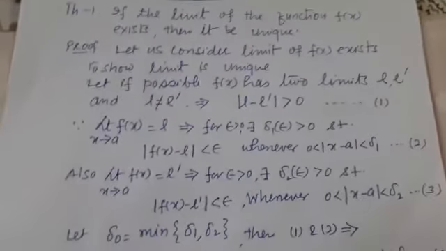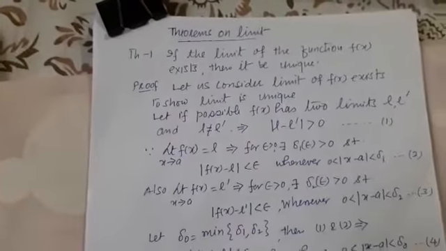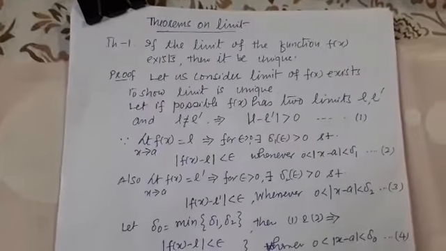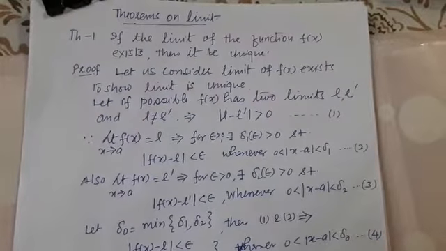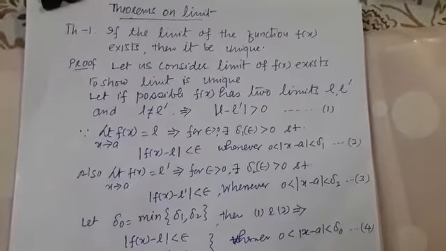in closed interval AB. Now we consider another theorem. If the limit of the function exists, then it will be unique.